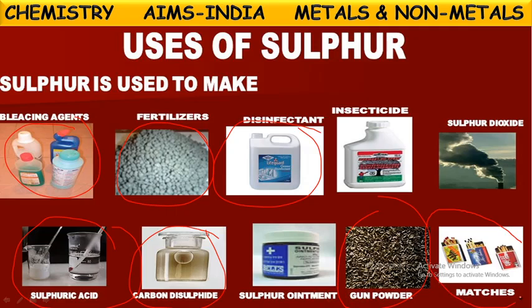And one more, matchstick heads. Along with the red phosphorus, this sulfur is also used in making of these matchstick heads. Those black tips contain phosphorus as well as sulfur. So these are the uses of sulfur. Next,